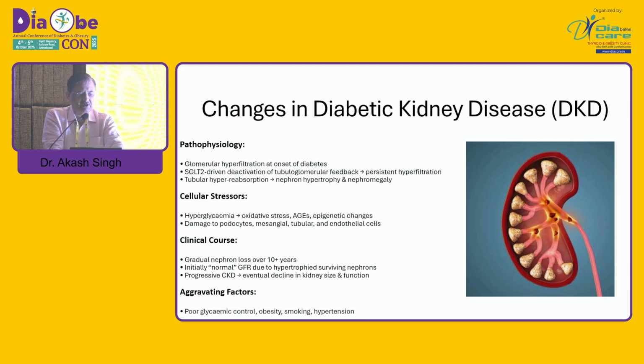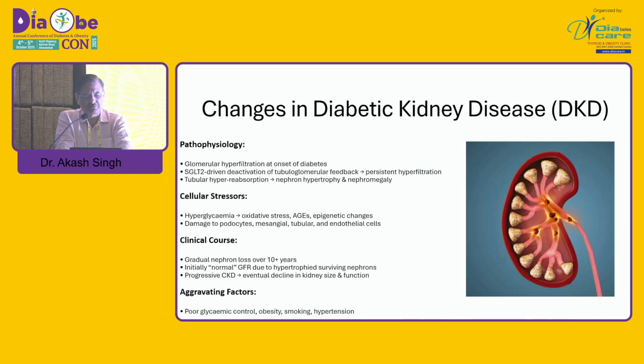So in DKD, basically there is glomerular hyperfiltration at the onset of diabetes, with SGLT2-driven deactivation of tubular feedback. There is persistent hyperfiltration and tubular hyperreabsorption, leading to nephron hypertrophy and nephromegaly. Cellular stressors, hyperglycemia with oxidative stress, AGEs, and epigenetic changes cause further damage.